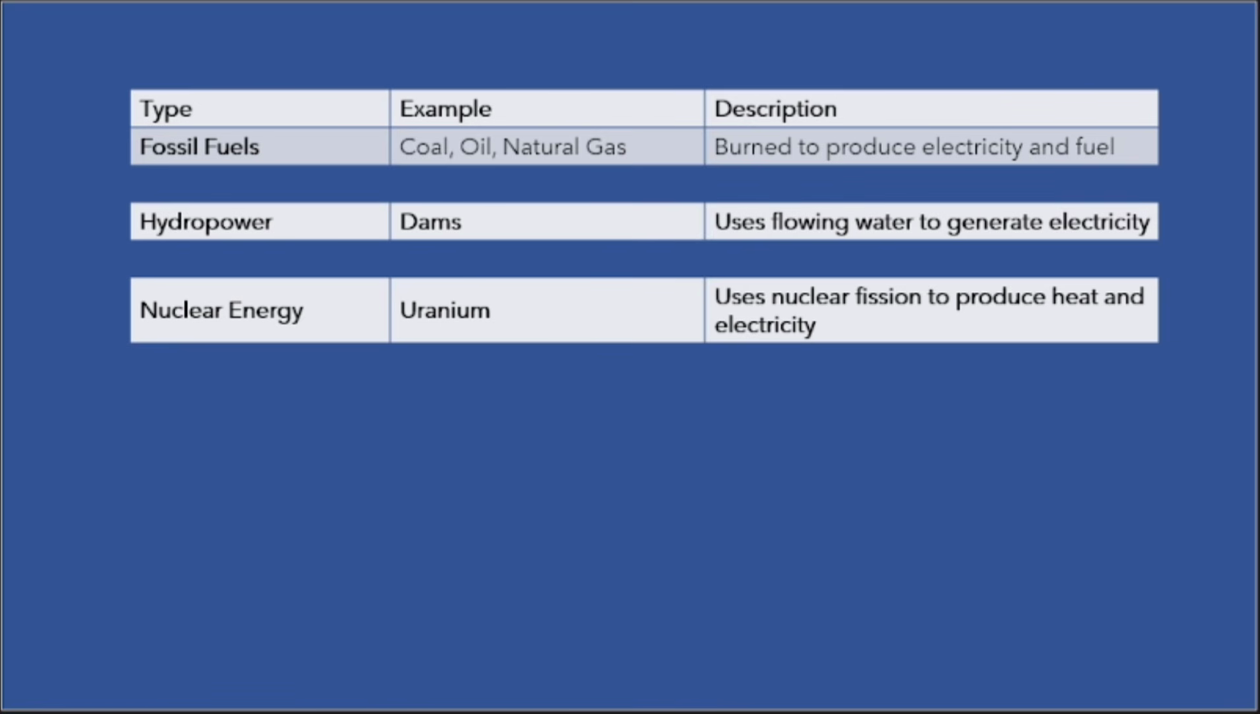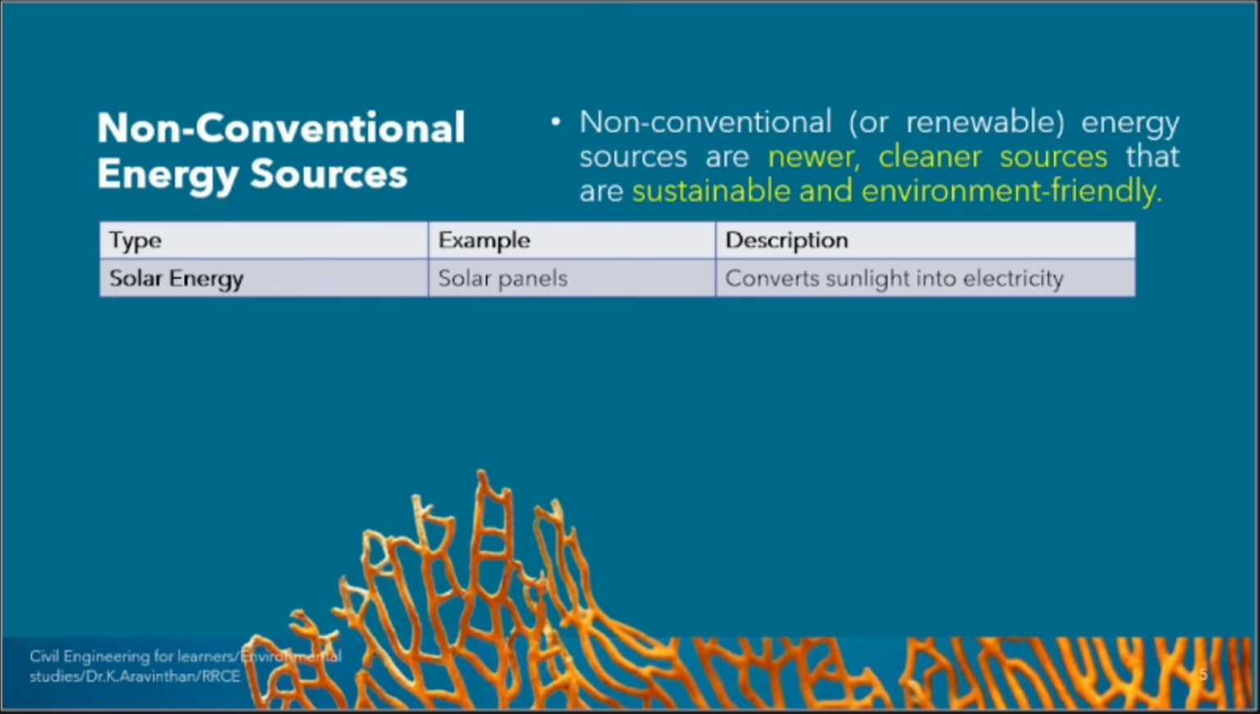You are doing it by using nuclear fission. So apart from that, you have non-conventional sources of energy. What are non-conventional? I have told you, the latest, newer, cleaner sources. If you use those energies, the environment will not be harmed, and sustainability will exist. What are the examples?